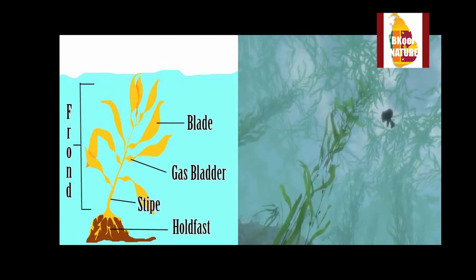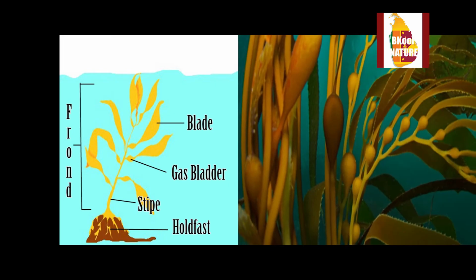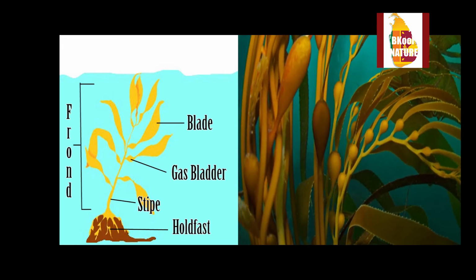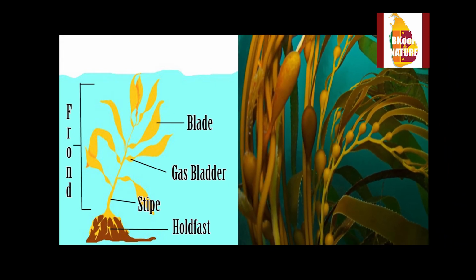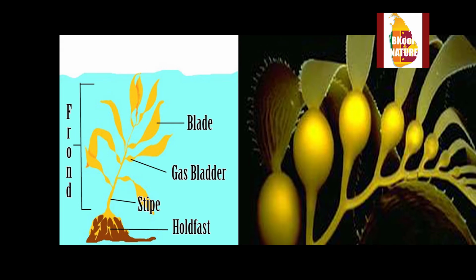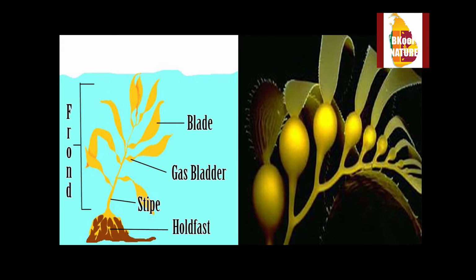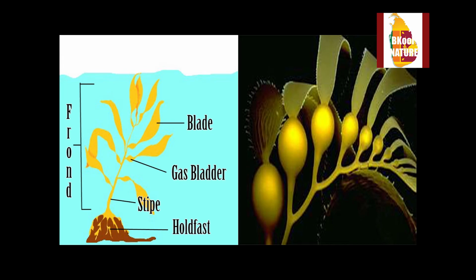In order to remain upright, each giant kelp blade includes a balloon-like structure filled with gases that floats. Therefore, it is called a gas bladder. The frond is the part of the algae above the holdfast.